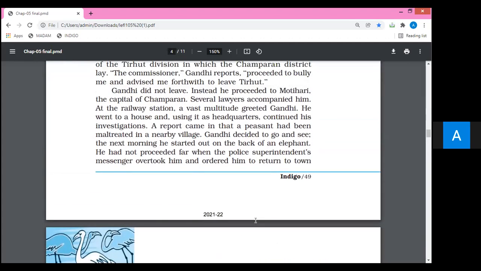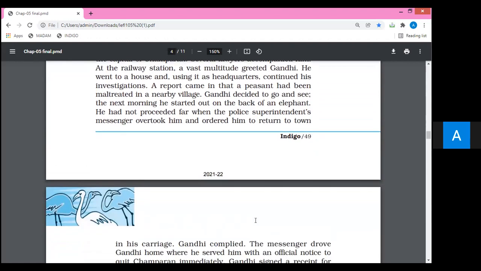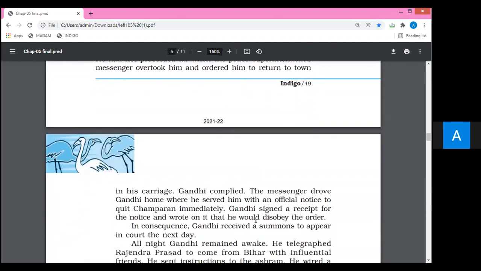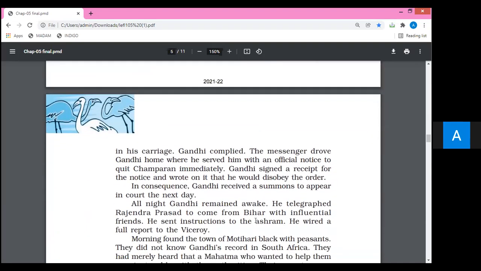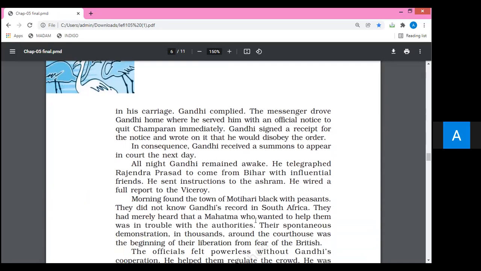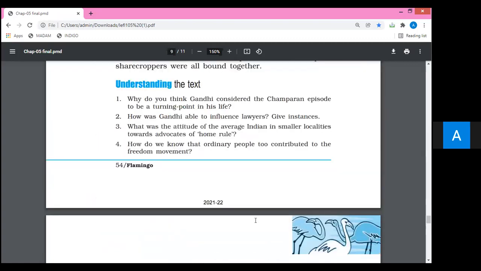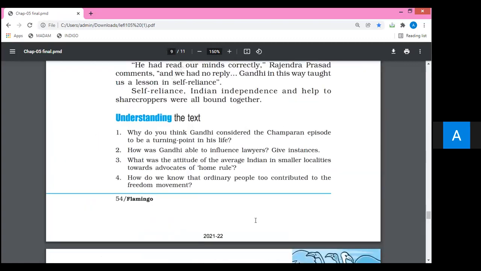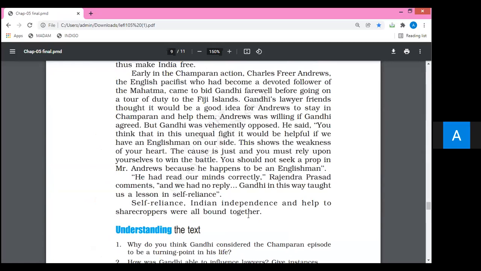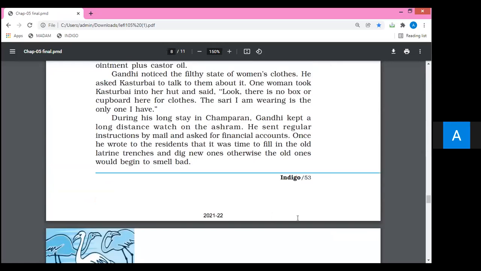You are very clear about Motihari, Tirhut, and you have been able to look at the word complied. This is a very fine word, and the basic word summons. This is a very tough vocabulary for those who are not able to understand it. The word is taken from law code.